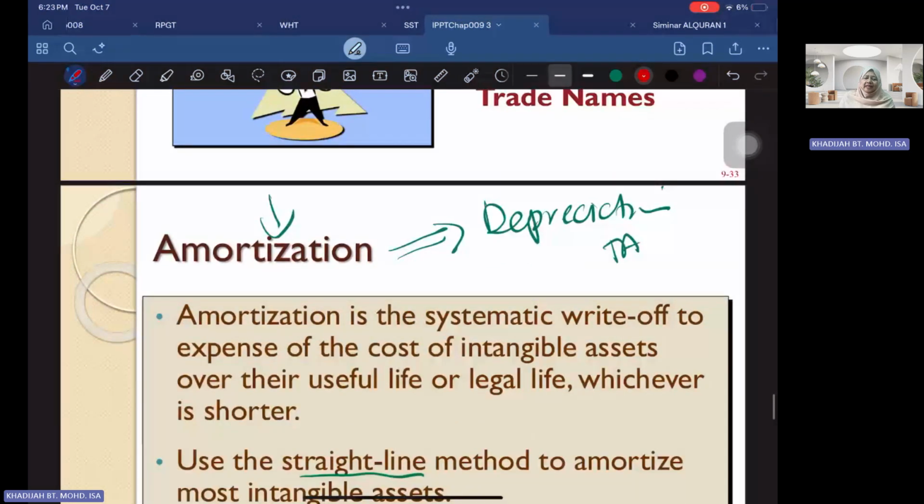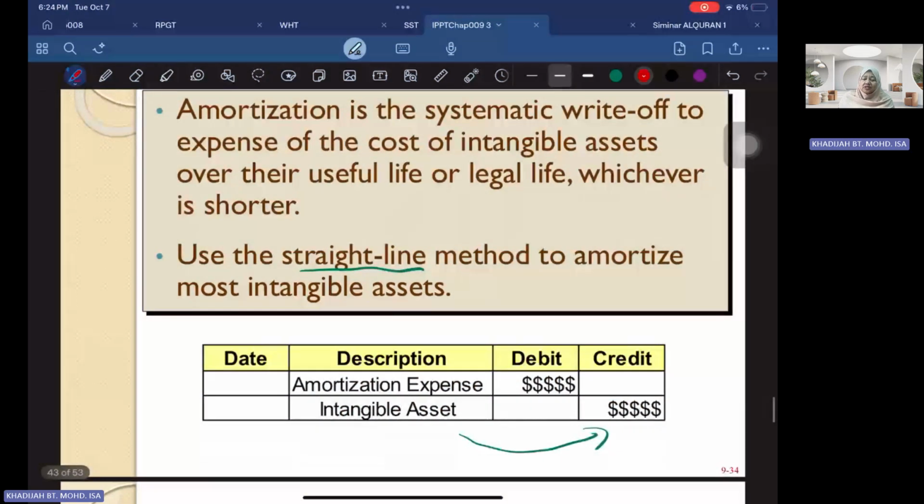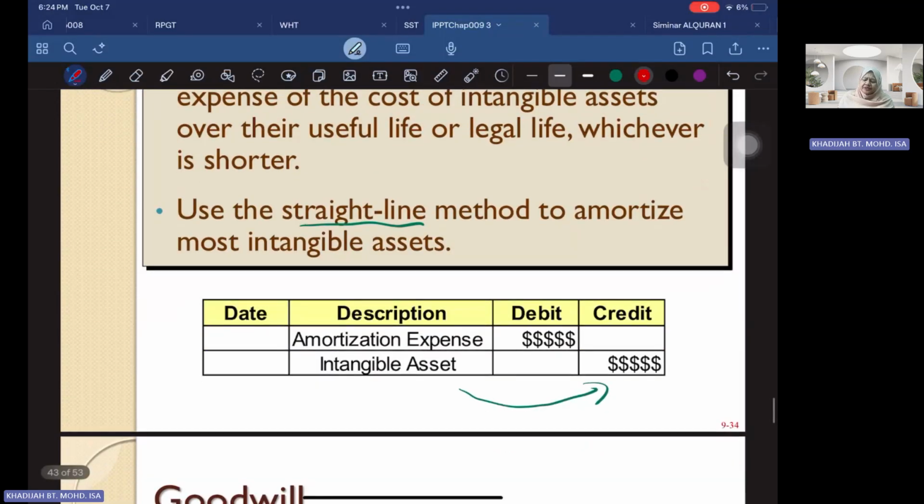Similarly, we also have amortization, which is similar to depreciation, but depreciation is for tangible assets and amortization is for intangible assets. The method to decide on the depreciation or amortization depends on the cost of the asset. But you see that for amortization, the amortization expense will affect your intangible asset value directly, rather than having accumulated depreciation.